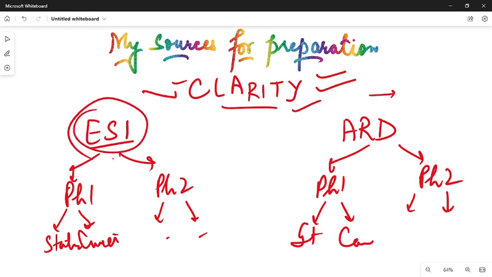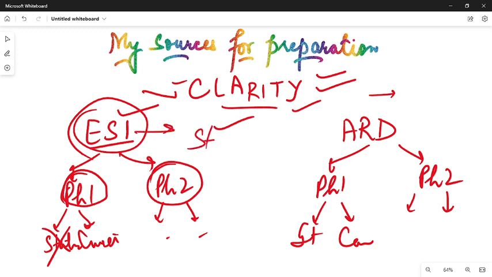For the ESI paper, as far as previous year questions are concerned, I did not see a lot of previous year question papers. I just saw one, and after talking to the mentor, he guided me, which I'm going to share, that for the ESI section, in the phase 1 or phase 2 examination, there were hardly any questions from the static portion. So you don't need to put much emphasis on the static portion. Of course, you need it, but only the important topics for the descriptive section of phase 2.